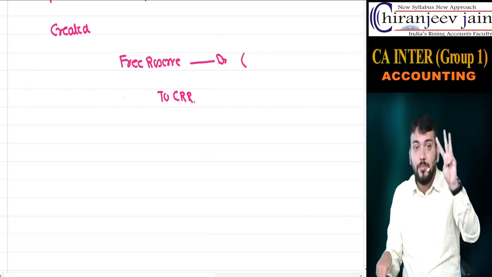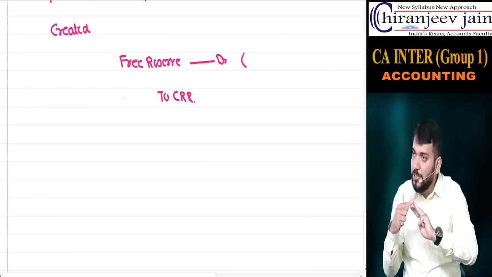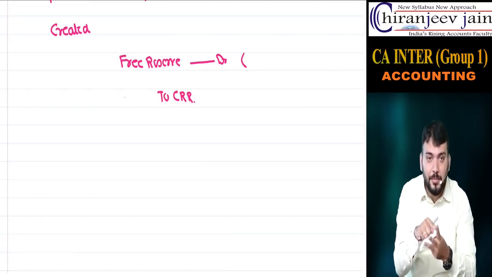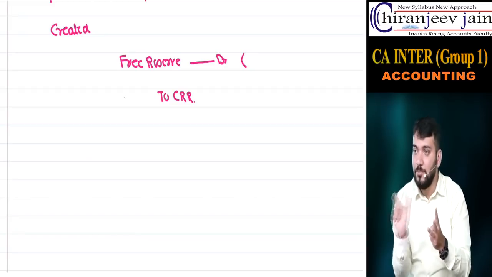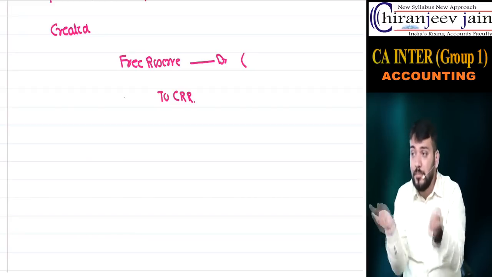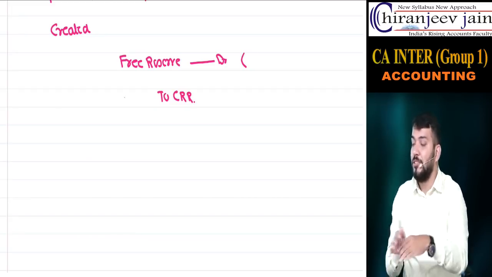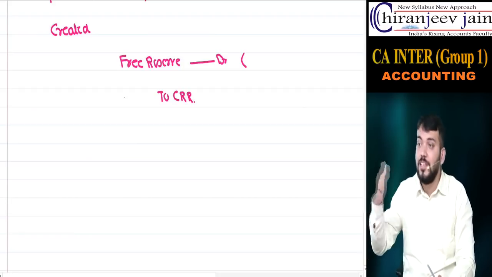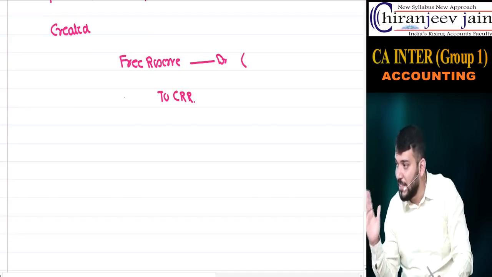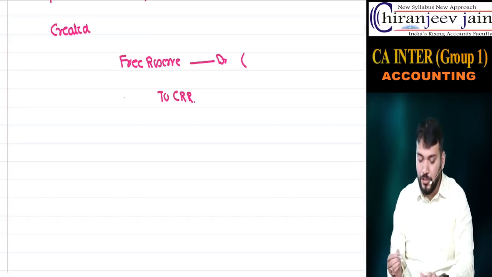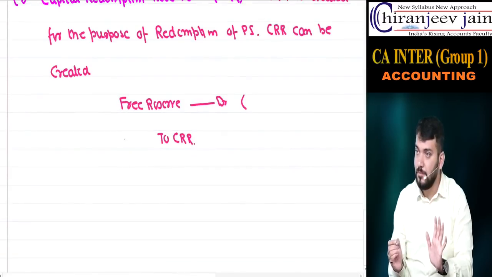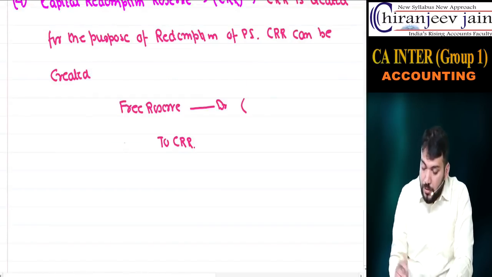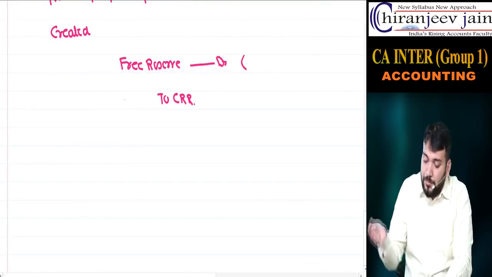Now free reserve are of three types: PL appropriation account, general reserve, and what? Dividend equalization reserve. In exam don't use the word free reserve. This is the name given to three reserves. So either you will use PL appropriation account or general reserve or dividend equalization reserve. Understood? Correct? This point understood?